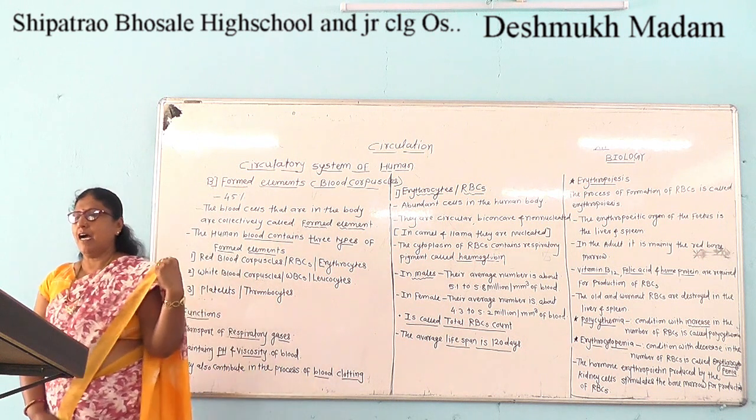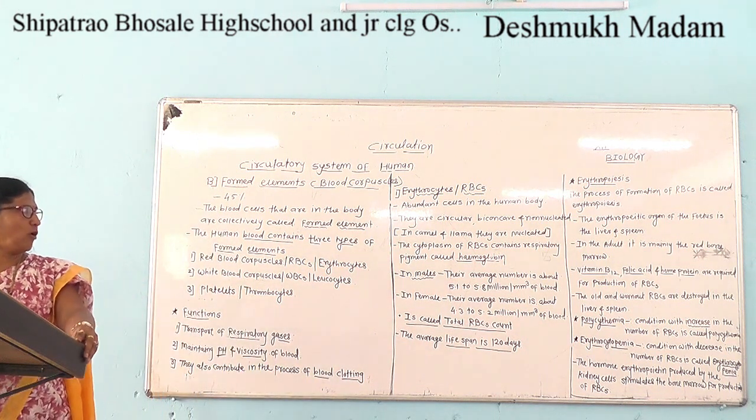Erythrocytes are the most abundant cells in the human body.